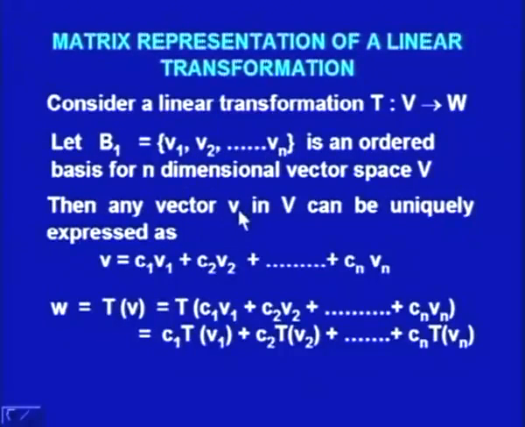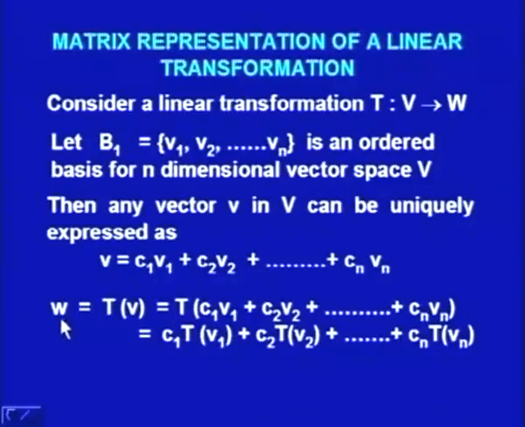Then any vector V in V can uniquely be expressed as V is equal to C1 V1 plus C2 V2 plus ... plus Cn Vn. This is true because this is a basis for the vector space V. So, any vector in V can be expressed in terms of its base vectors. So, C1, C2, ..., Cn will then be called the coordinates of V with respect to the basis.